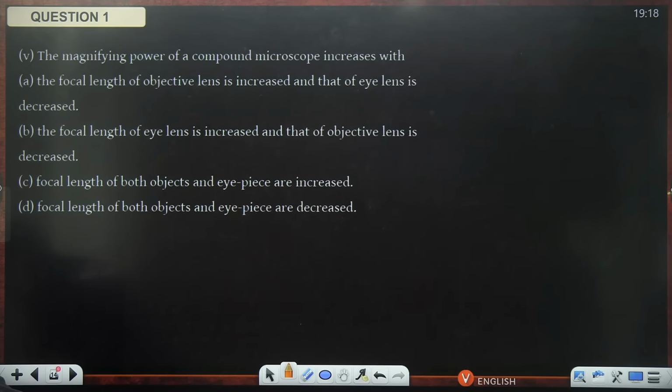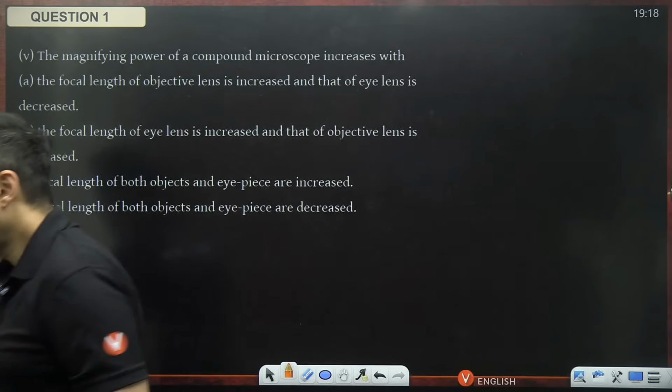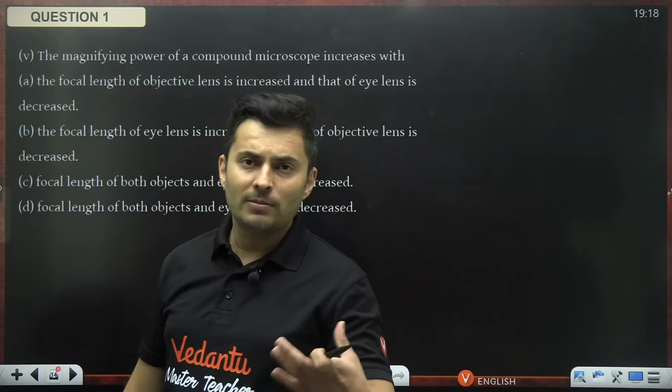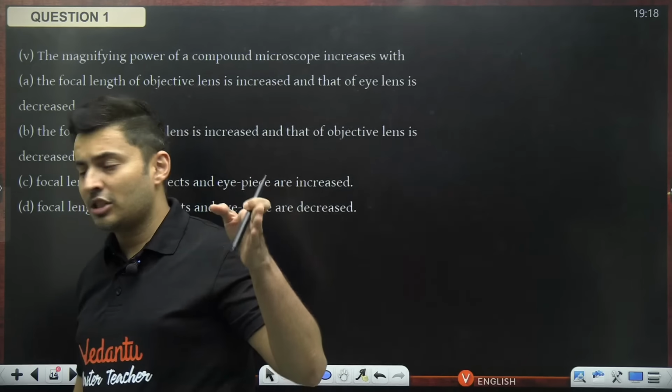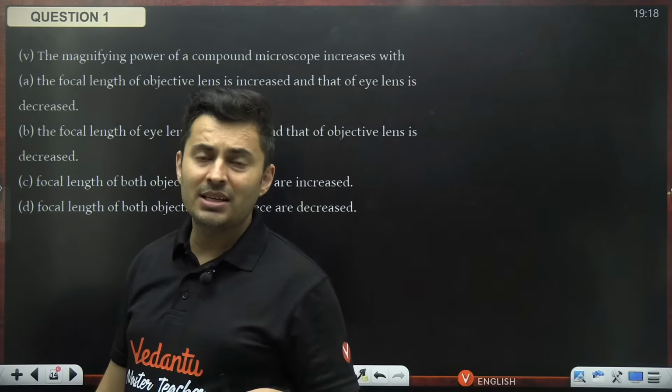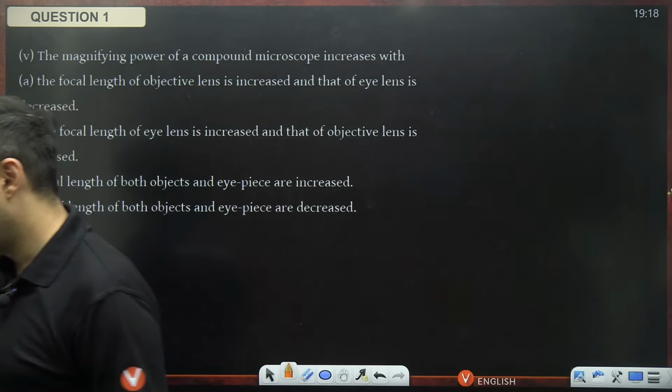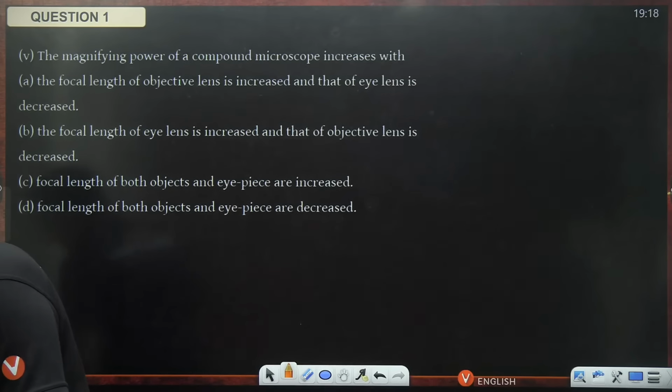Awesome. Sir, what if you use L by F naught? See, that is an approximation. That formula which you are saying is only valid when the object is placed at the focal length of the objective and the image is formed very close to the eyepiece. Only then that formula is applicable. That is an approximate formula. Okay.